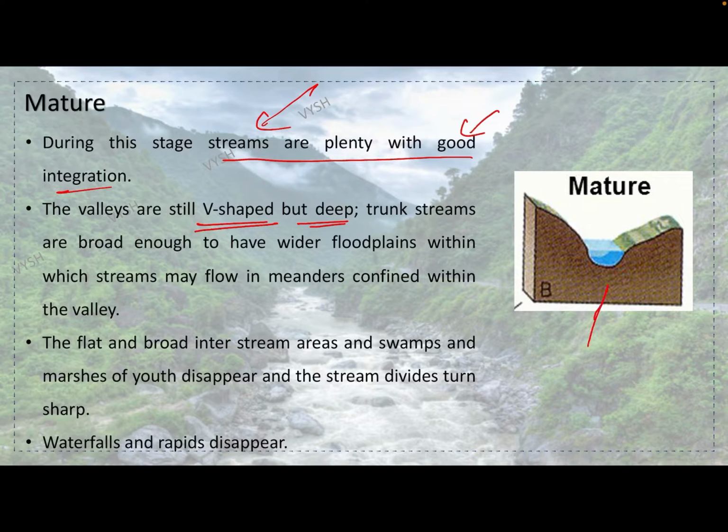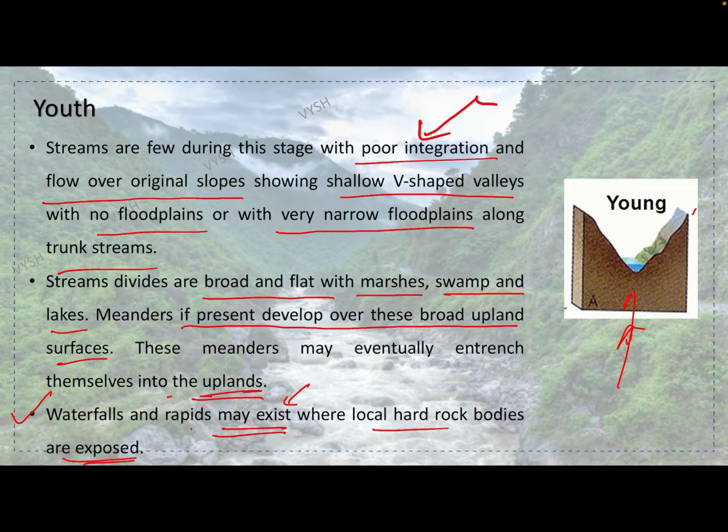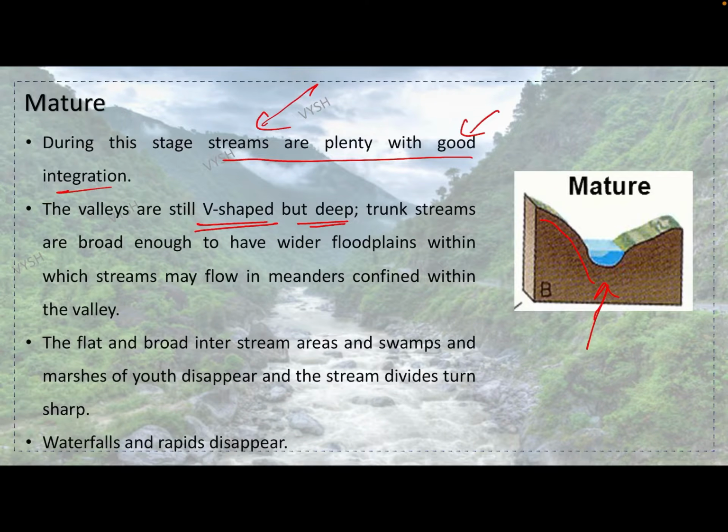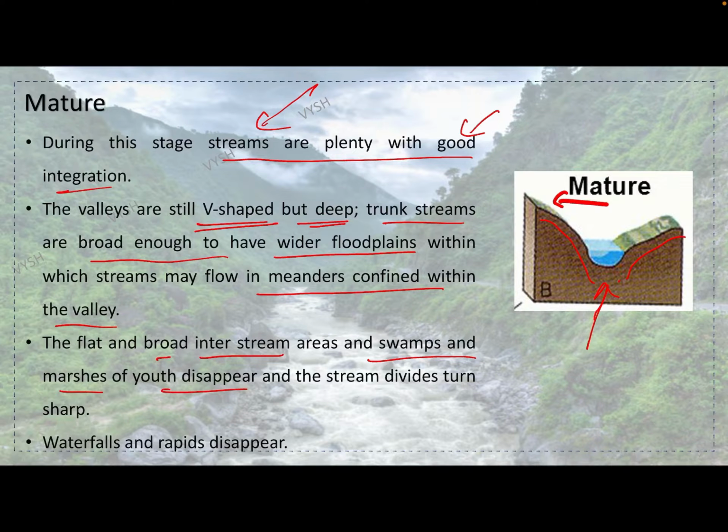Okay, the deepness has increased. See here, the deepness is not that great, but in this the deepness has increased. Okay, trunk streams are broad enough to have wider floodplains. Obviously you can see, okay, within which streams may flow in meanders confined within the valley. Okay, the flat and broad interstream areas and swamps and marshes of youth disappear and stream divides turn sharp. Okay, waterfalls and rapids disappear. Okay, in the youth they may be present, but in the mature stage they disappear.